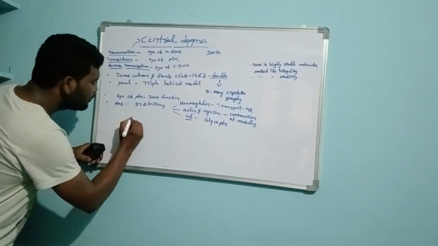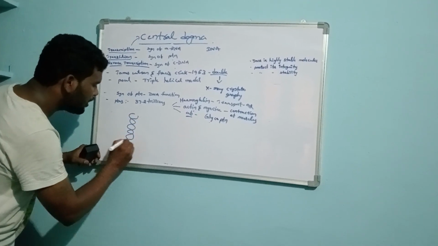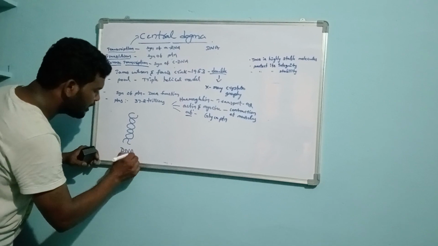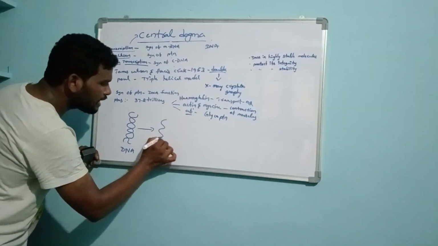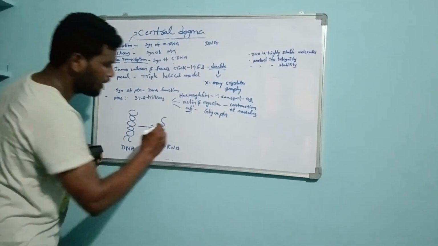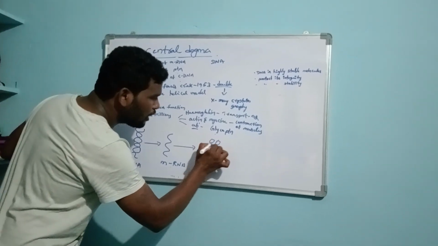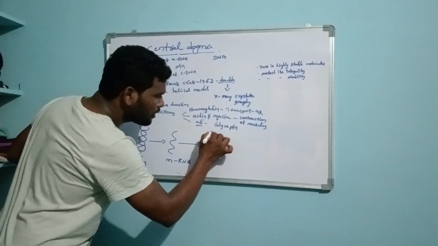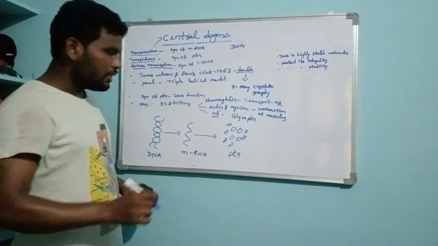First of all, this is the double-stranded DNA molecule, and this DNA is going to synthesize mRNA. And this mRNA is going to synthesize protein molecules. These are the proteins.